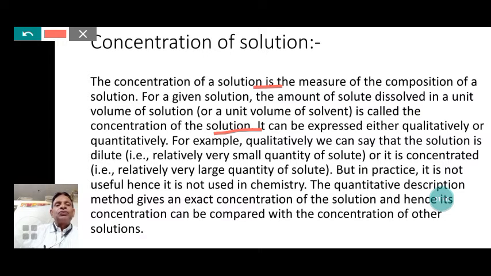quantitatively. For example, qualitatively, that means quality is a basic thing. For this quality, whether it is concentrated or diluted, is the quality of the solution. Qualitatively, we can say that the solution is dilute, with a relatively very small amount of solute, or it is concentrated. We distinguish the solution on a qualitative basis, that is, whether it is a dilute acid or concentrated, but it is not quantitative.